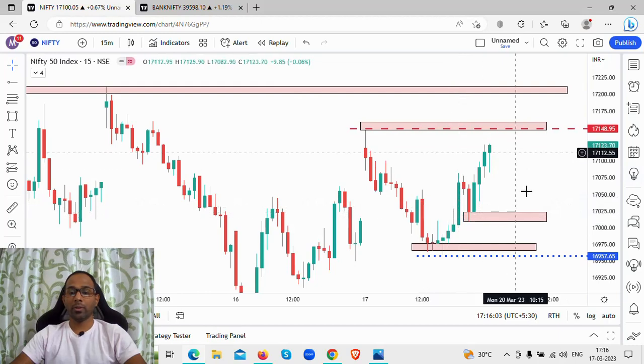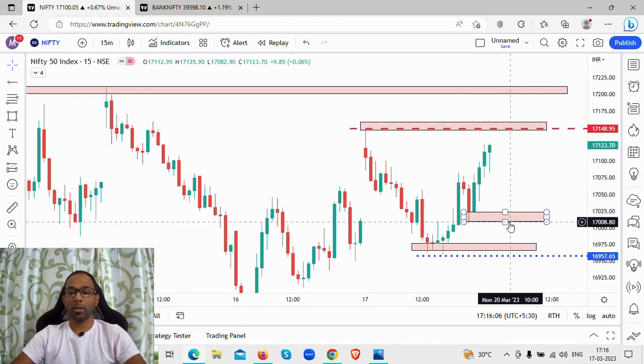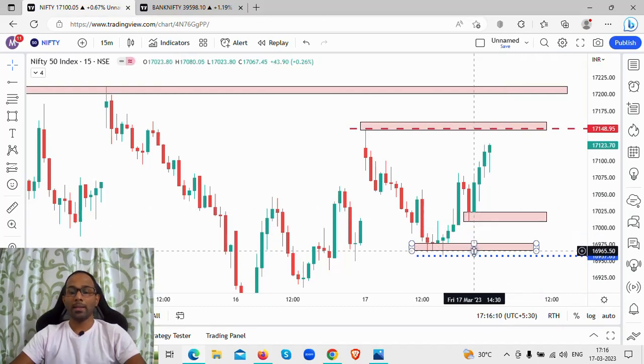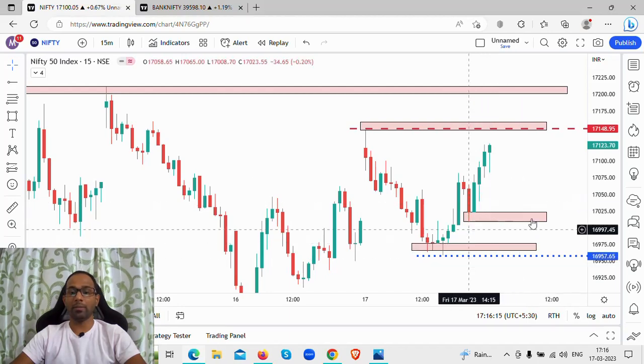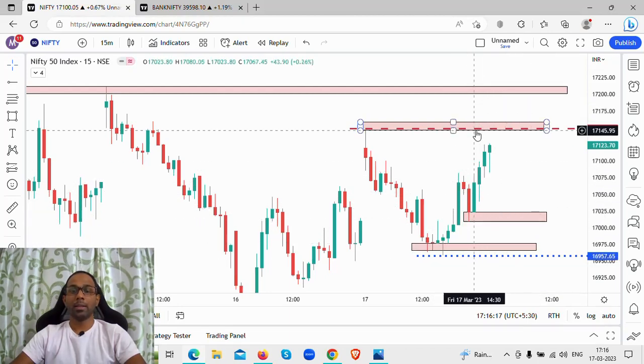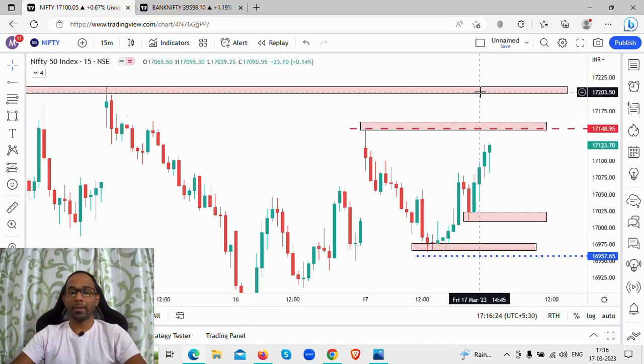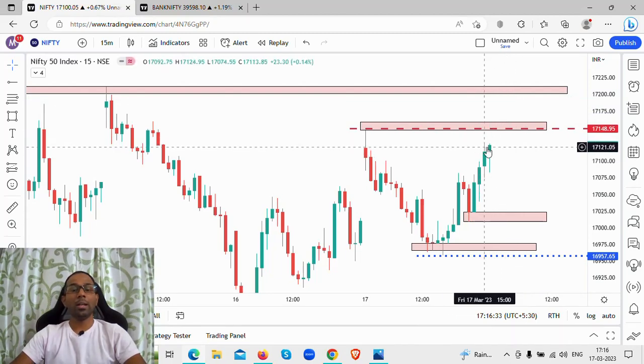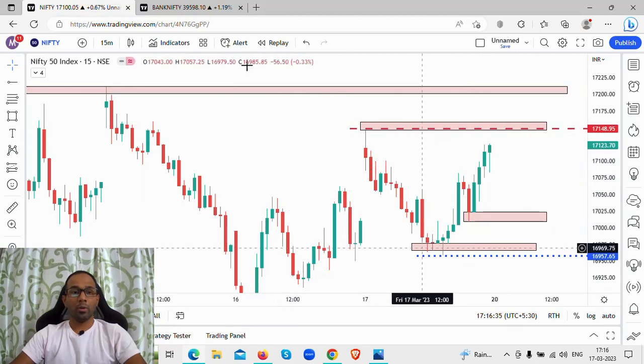So what are the levels we are talking about? We are talking about the support levels near 17,000 to 17,020 levels, and 16,965 to 16,975 levels. These are the support levels we are looking at. What are the resistance levels? 17,145 to 17,160 levels, and 17,200 to 17,210 levels is the resistance we are talking about. Presently, the market is near this particular level. So this is what we are looking at on Nifty.